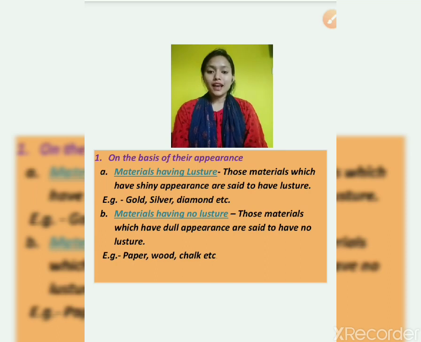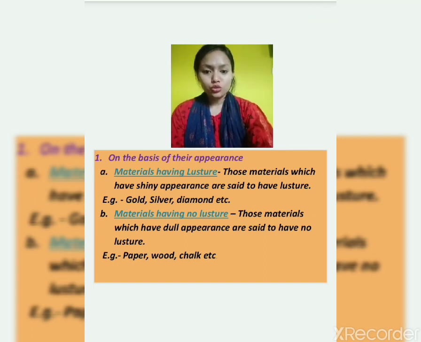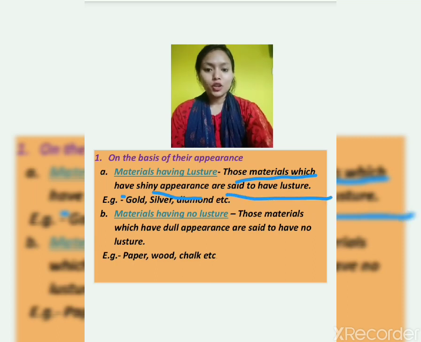First is material having luster. Luster means shine. So objects that are having shine are known as lustrous things. So those materials which have shiny appearance are said to have luster. For example, gold, silver, diamonds, all these things are lustrous or they are having luster.